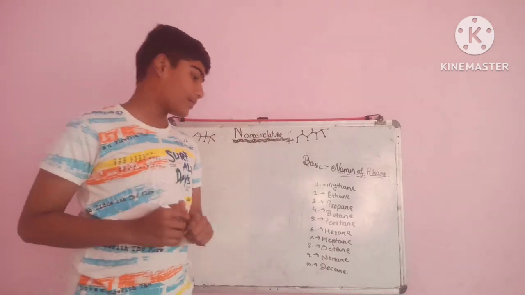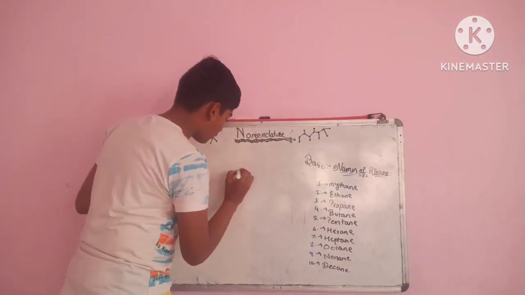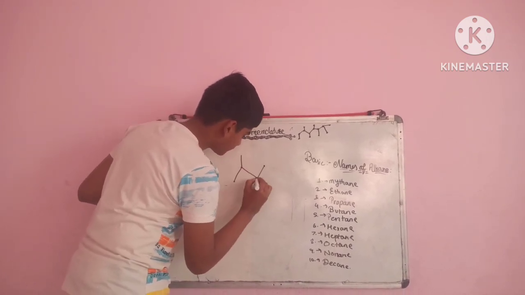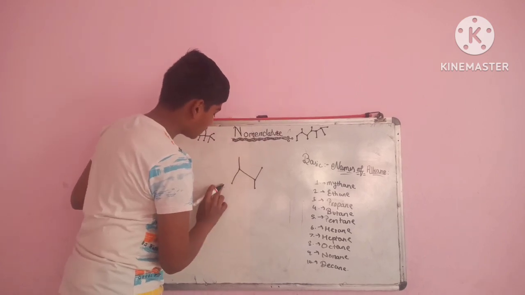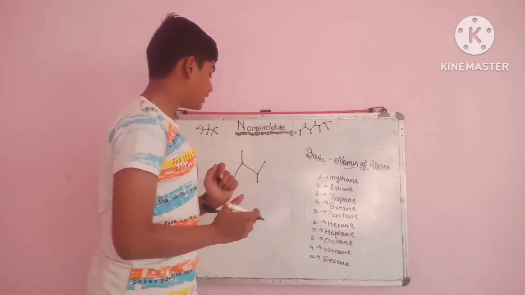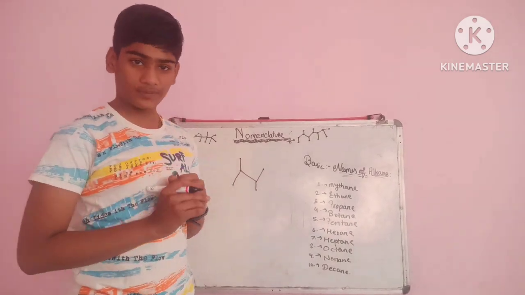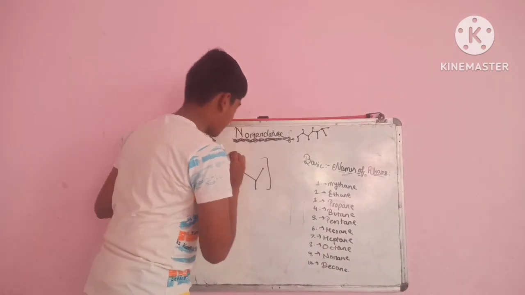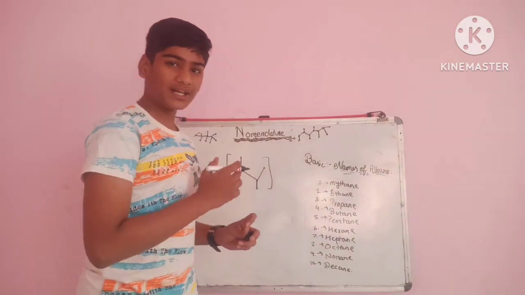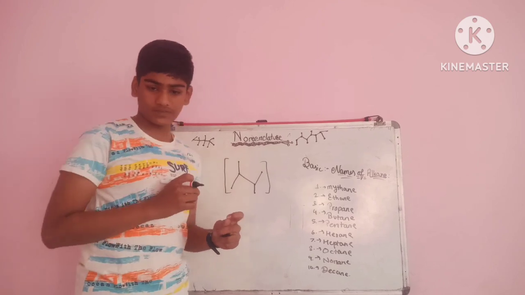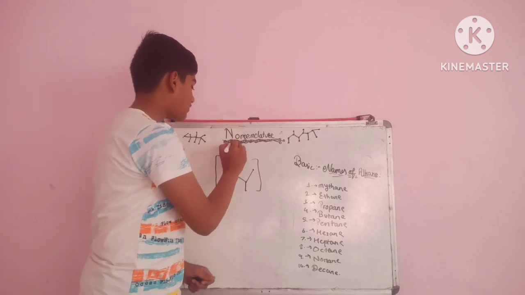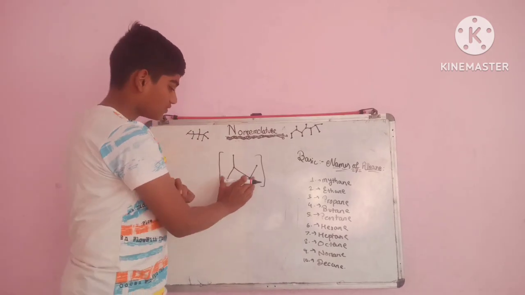Nomenclature means the namakaran. Namakaran of what? The chemical compound. What are chemical compounds? Chemical compound means the chain of any carbon. It is also known as bonds of carbon, so we will call this bonds of carbon. Now, there are many varieties of the carbon bonds. To name these, a scientist introduced the process named nomenclature, meaning the namakaran of these bonds.